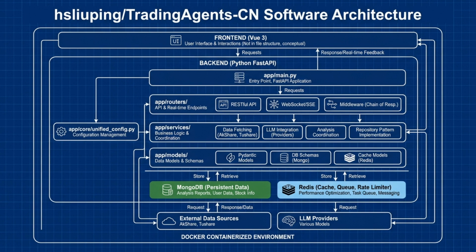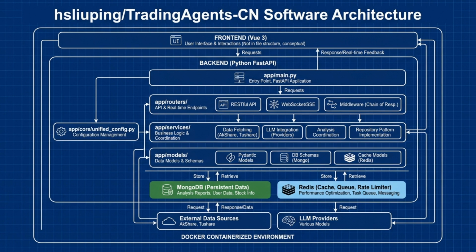The FastAPI backend uses asynchronous processing. This is crucial because it can handle many requests to external financial data and LLM APIs at the same time, all without slowing down. This design prevents system bottlenecks and keeps everything running fast.